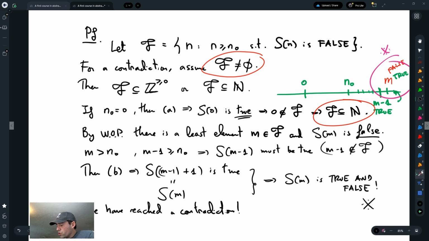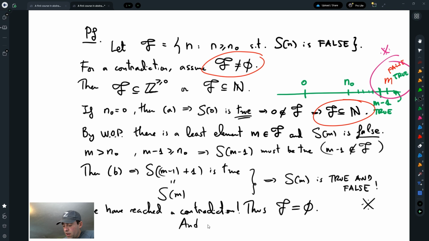And the contradiction was with what? It was with the fact that we assumed that F was non-empty, so thus F must be empty, and so there are no counterexamples, so S of n is true for all n bigger or equal to n0, which is what I wanted to prove.